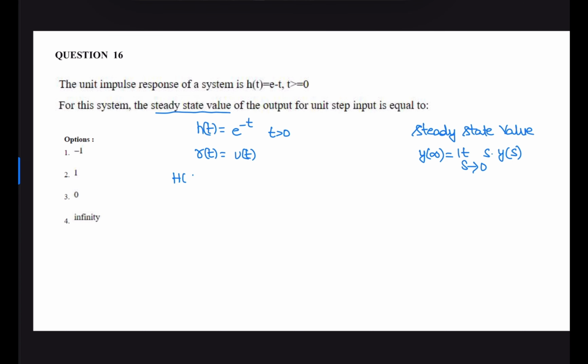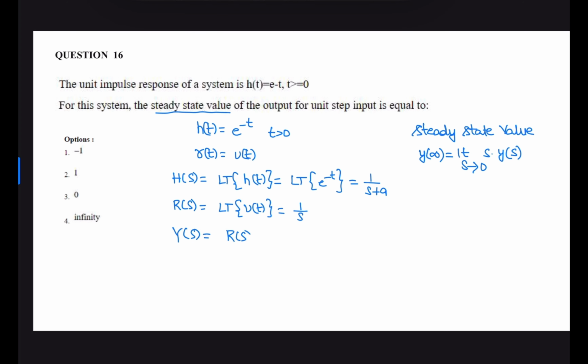We know that the Laplace transform of h of t is h of s, that is, the Laplace transform of e power minus t is 1 by s plus 1. Laplace transform of input R of s, that is, the Laplace transform of u of t, is 1 by s. Output is y of s, R of s into h of s, 1 by s, 1 by s plus 1.